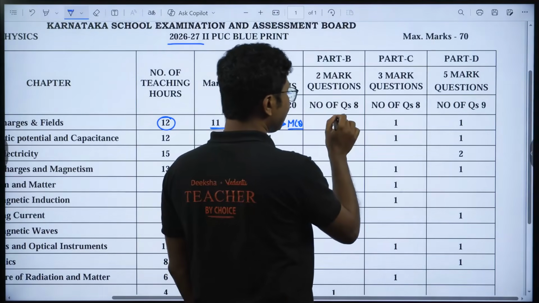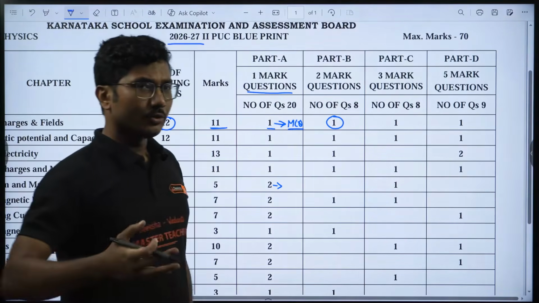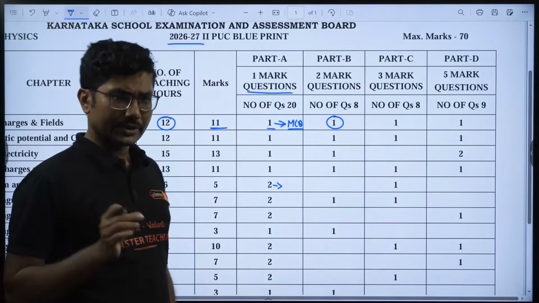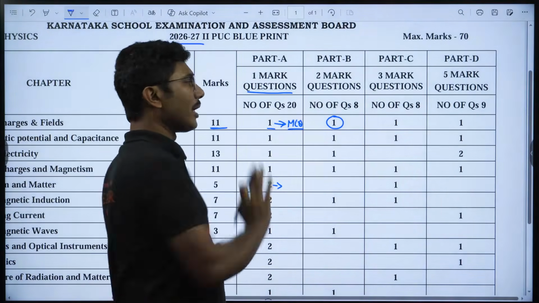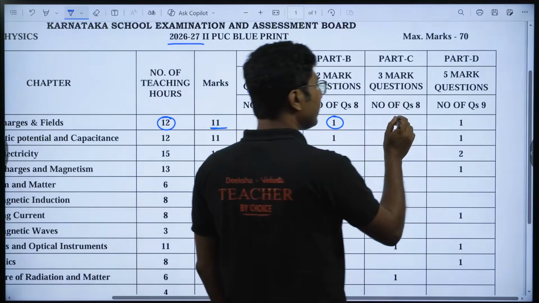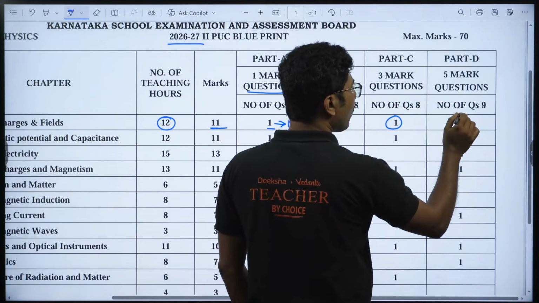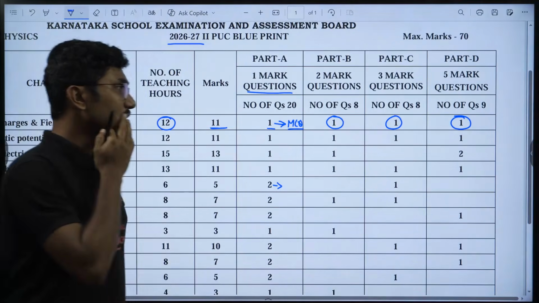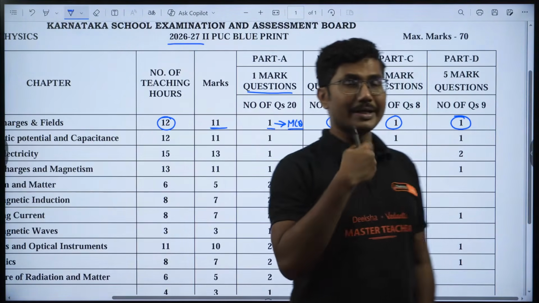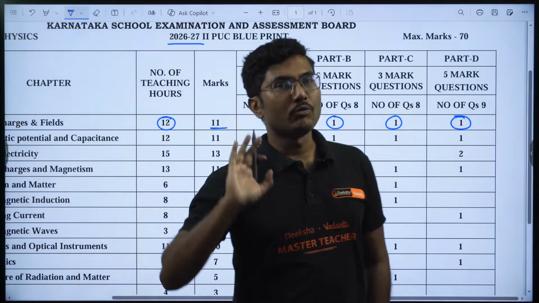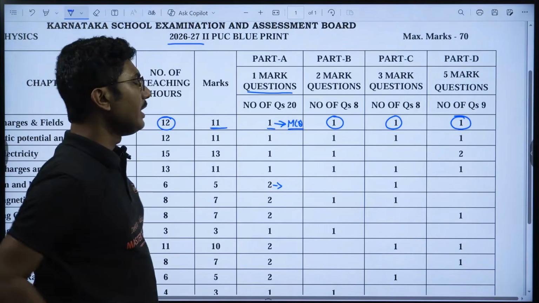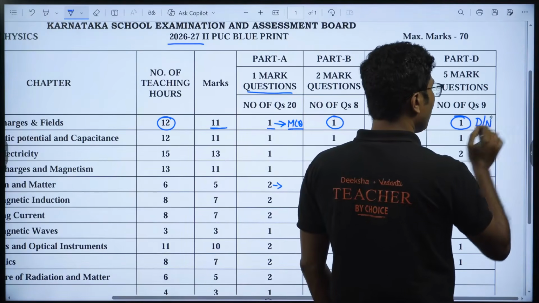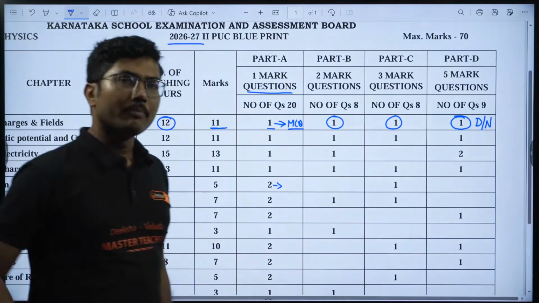Now in the 2 marker section, either a 2 marker question or a small numerical question comes from some of the chapters. One 2 marker question, one 3 marker question, and one 5 marker question will be there. In the 5 marker section there is no differentiation between a 5 marker derivation and a 5 marker numerical, so from electric charges and fields you can expect either a derivation or a numerical. Both are possible from this chapter.